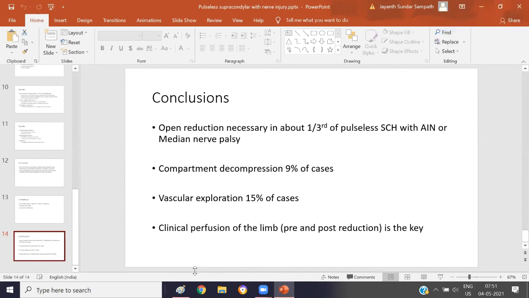We had a patient just last week with a pink pulseless hand with median nerve palsy. Jaideep can tell you about this, because this was referred from a center saying that SpO2 was only 86, and we thought even perfusion was not good. But by the time the patient reached the hospital, the perfusion was good, though the median nerve palsy was there. Jaideep treated it by closed reduction and pinning.